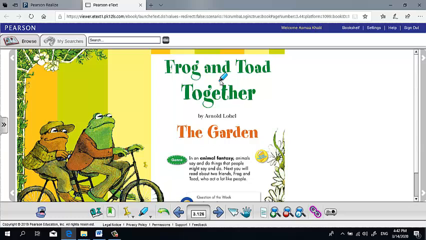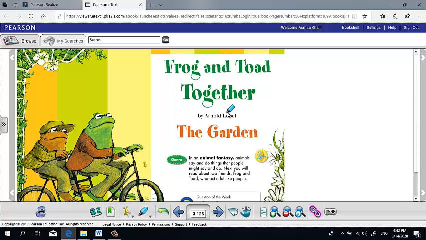First, can I read any book without knowing the name of this book? No, of course. Can I go to any place without knowing the name of this place? Of course, no, I can't. So, here I should know the name or the title of the story. The title of this story is Frog and Toad Together.